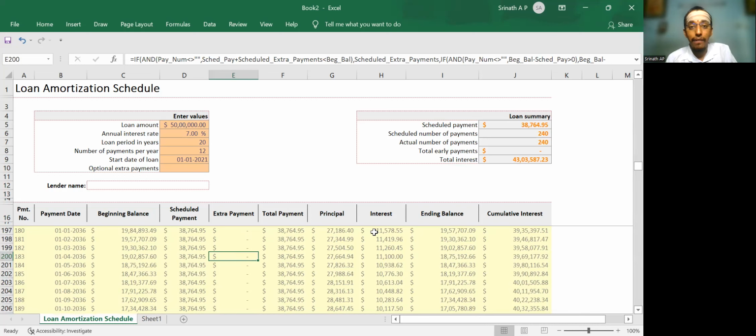So there are various people who keep saying, no, my amount is not getting reduced. This is the logic. In the initial days, a huge chunk will go only towards the interest and a smaller amount will go towards the principal. This is the logic behind the term.